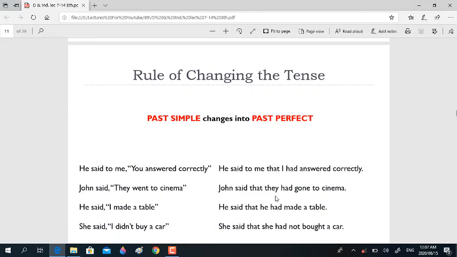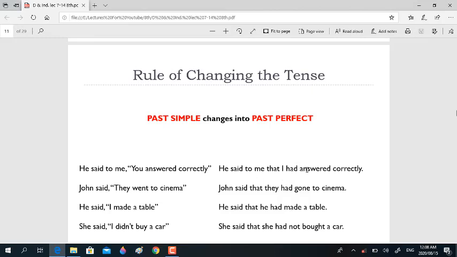Now we will look at the rule of changing the tense in the past case. If you have the past simple tense in the reported part, then the past simple will change into past perfect. He said to me, "You answered correctly." He said to me that I had answered correctly.